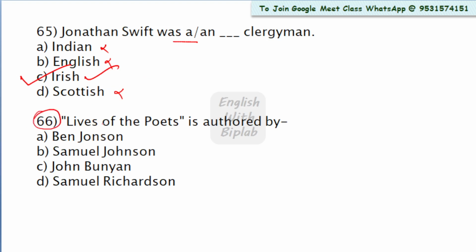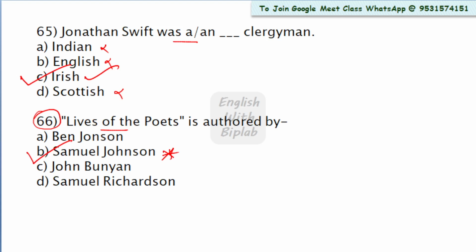Come to question number 66. Lives of the Poets is authored by Ben Jonson, Samuel Johnson, John Bunyan, Samuel Richardson. Here the right answer is Samuel Johnson or Dr. Johnson. Option B is the right answer. He is the author of Lives of the Poets. It's a biographical work of 52 celebrated